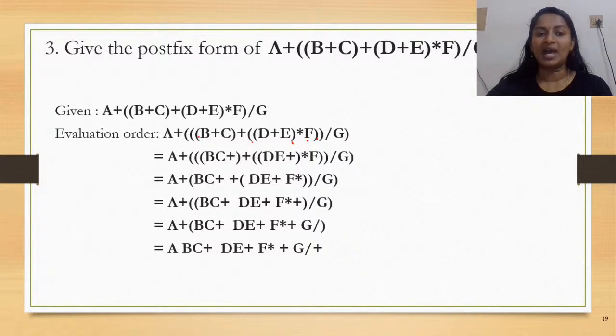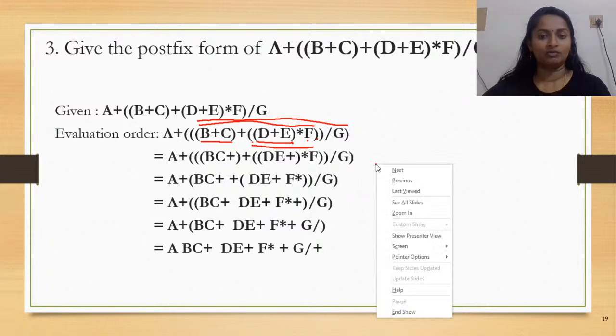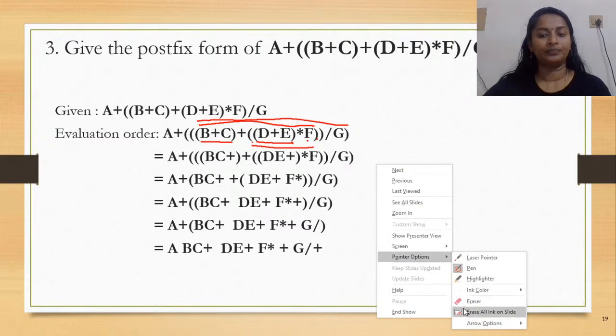After that, I need to add it with B plus C. Okay. So the innermost. Okay. Now the second priority is definitely this. The third priority is definitely adding it with B plus C. And the next priority would be definitely with G. Okay. So this is the order. Is the idea clear?